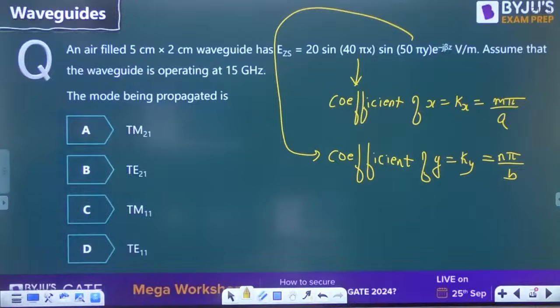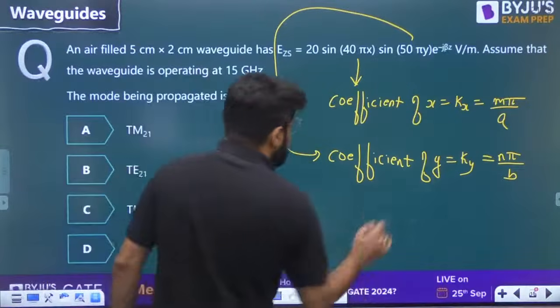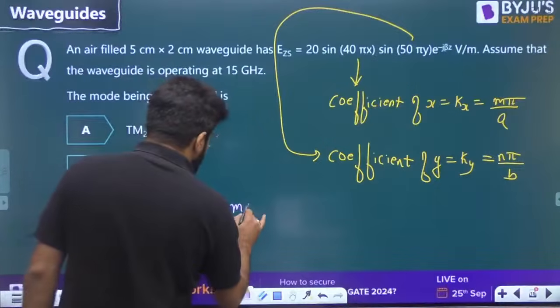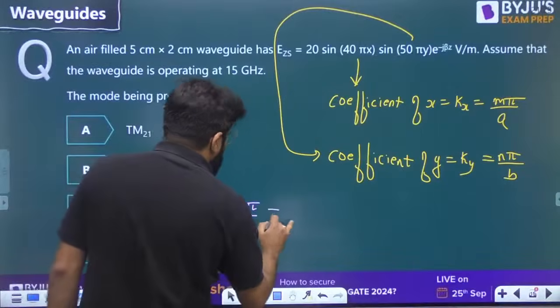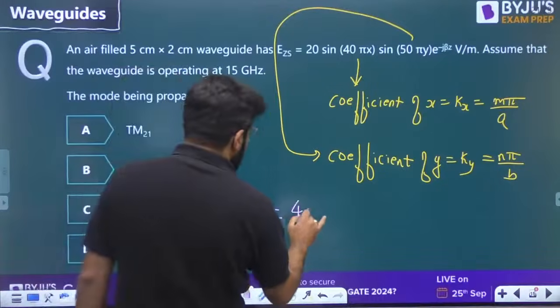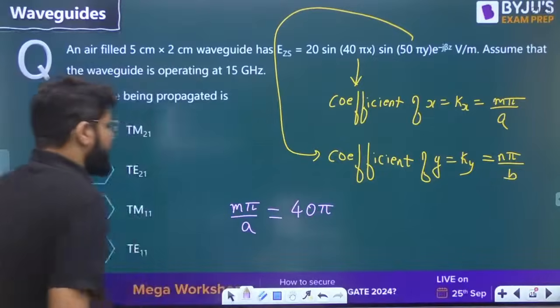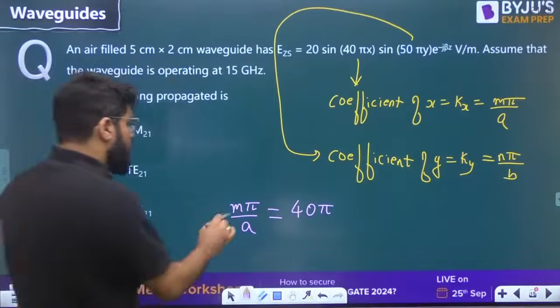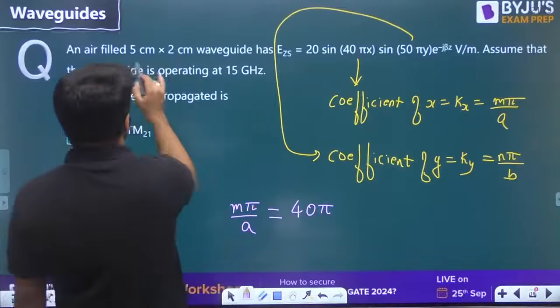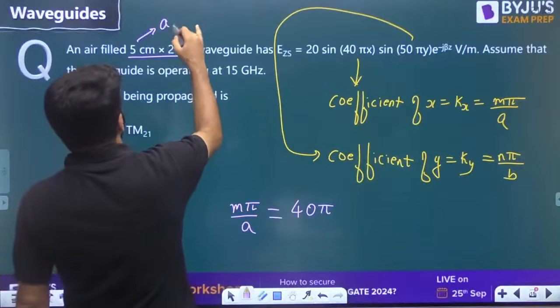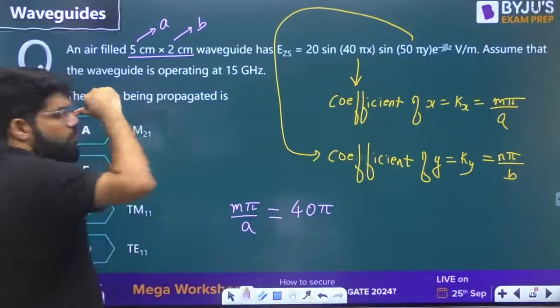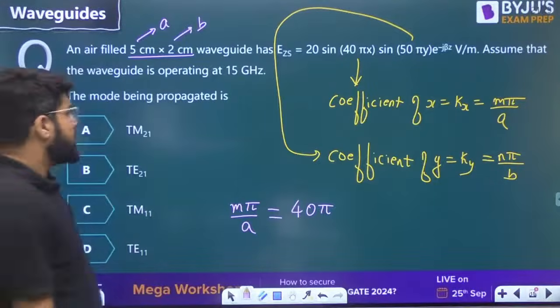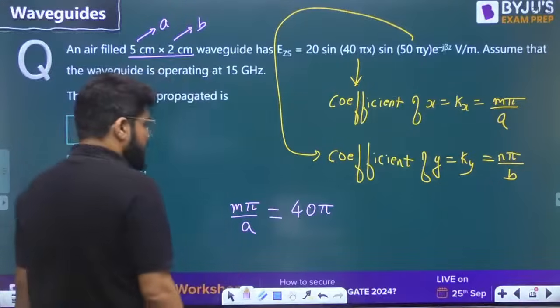So if you have calculated this, let us see what is the mode you are getting. M pi by a is given by 40 pi. This is 5 cross 2. The larger one is 5, that is a, and the smaller, narrower one is 2, that is b.